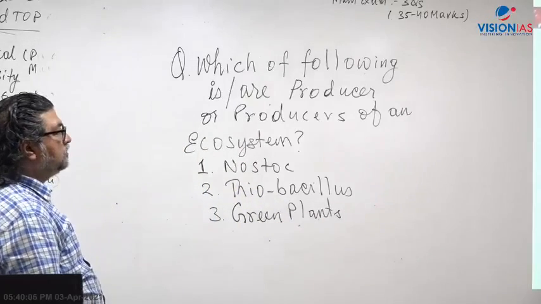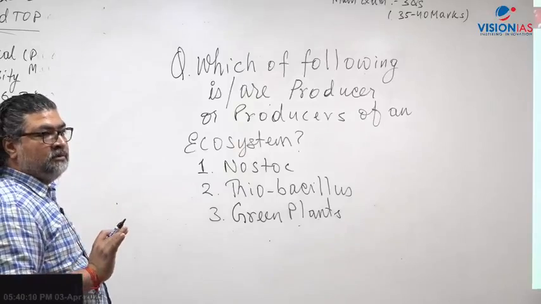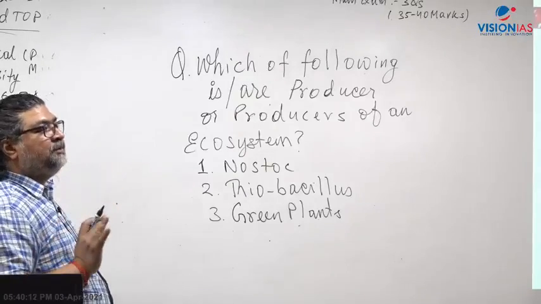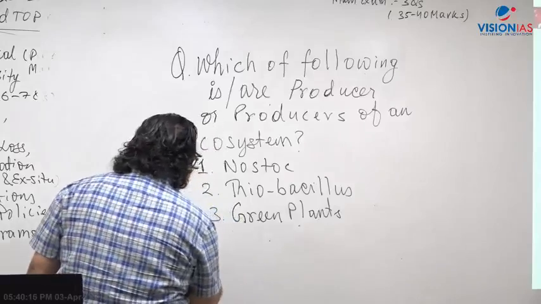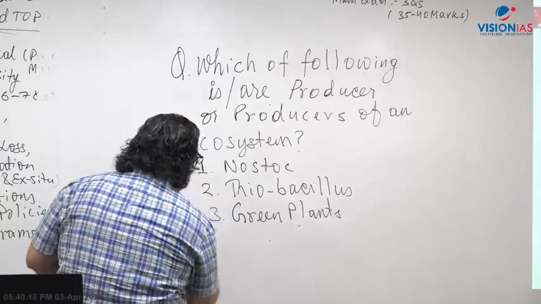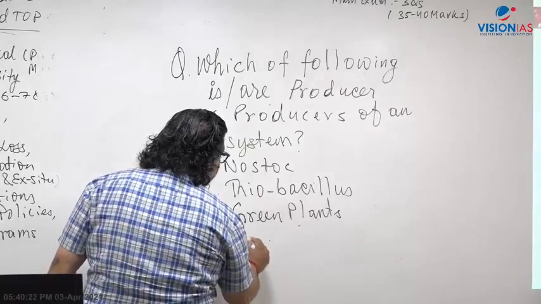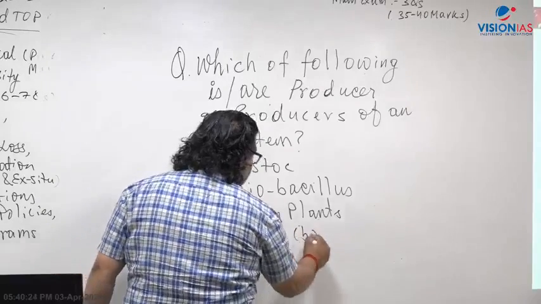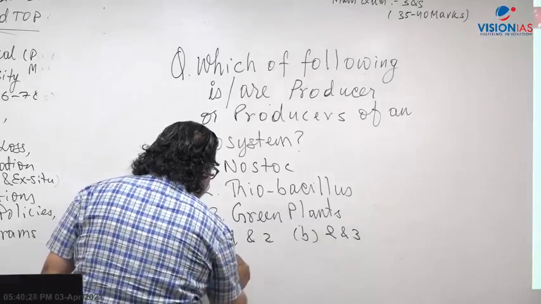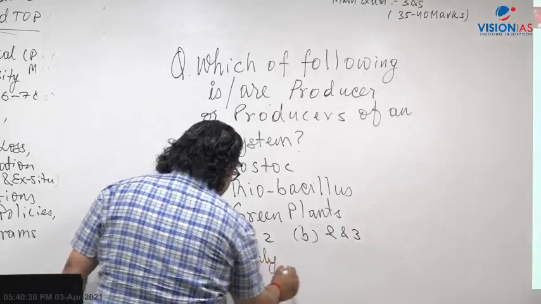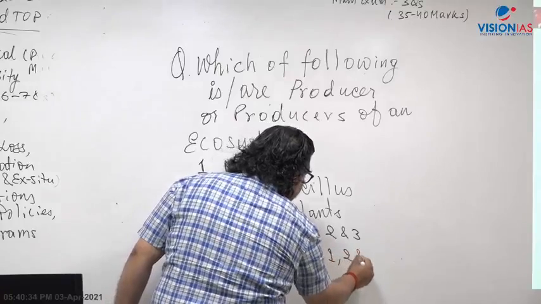A question setter can give you any kind of example. And let's say you have the options: 1 and 2, 2 and 3, 3 only, and 1, 2 and 3.